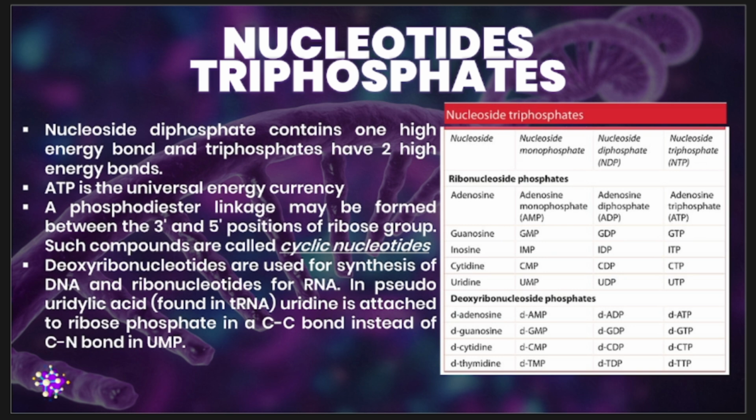Also, the phosphoester linkage may be formed between the 3' and 5' positions of the ribose group. Such compounds, therefore, are called cyclic nucleotides.